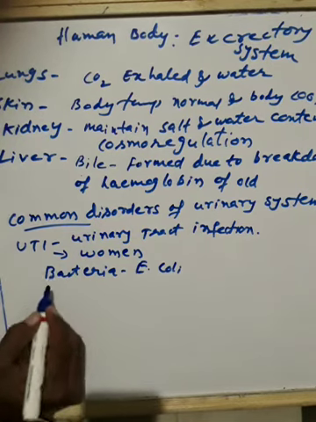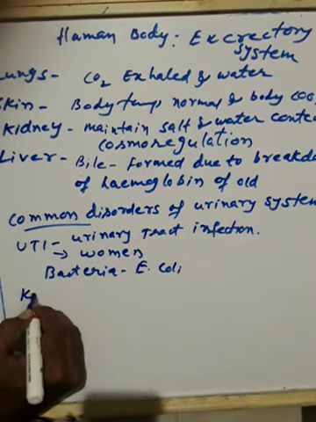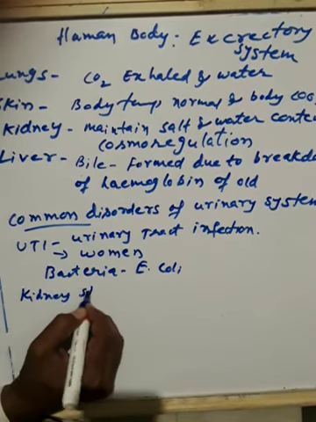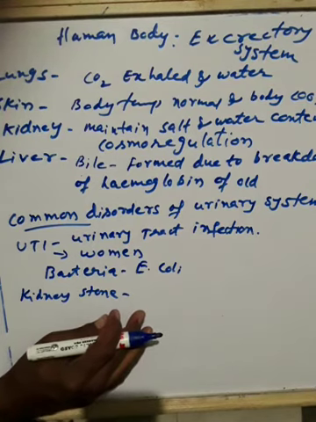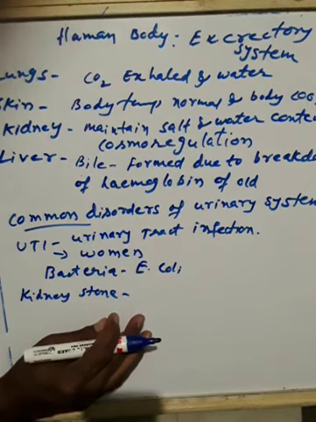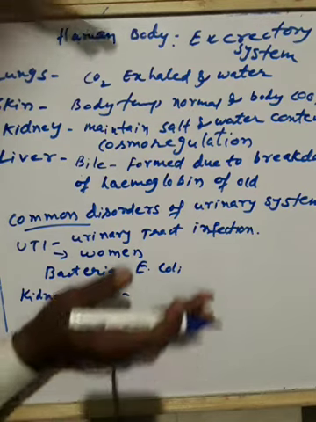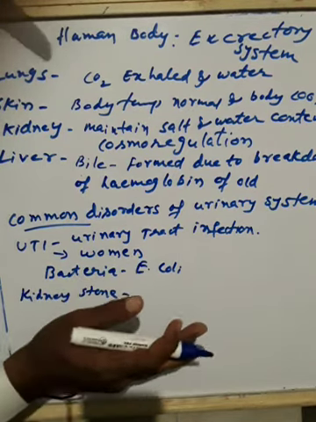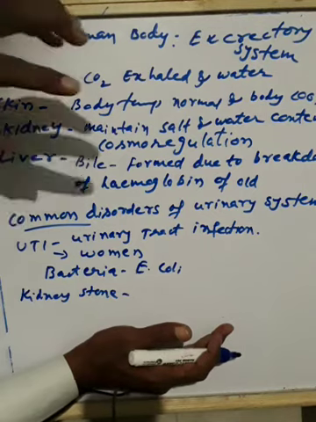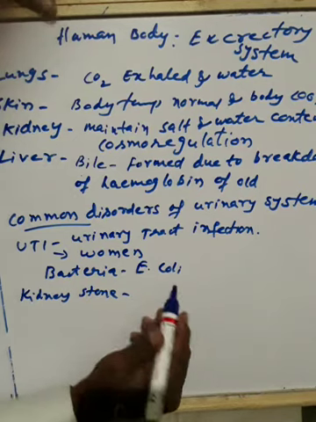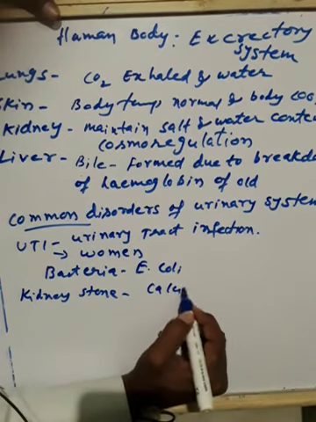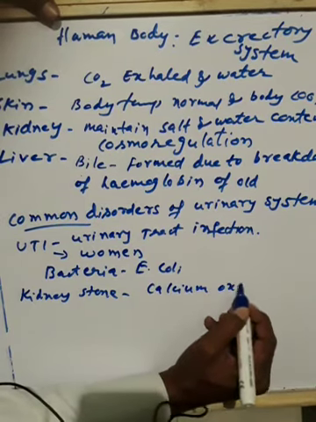Okay. Then the next one is kidney stone. Again, kidney stone is a hard mineral that forms inside the kidneys during the filtration of blood. So whenever there is filtration of blood, if there is a lack of water, the hard minerals are formed. This generally occurs when there is a constantly high concentration of mineral waste such as calcium oxalate and calcium phosphate.